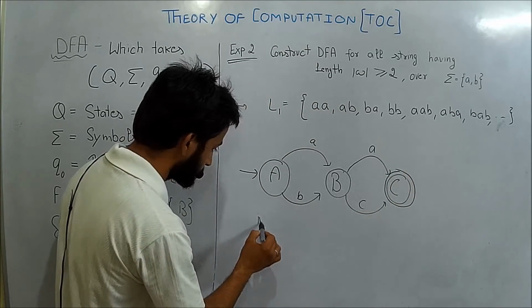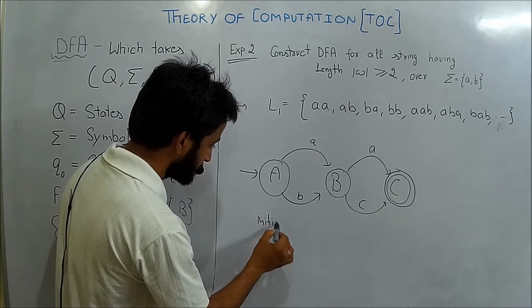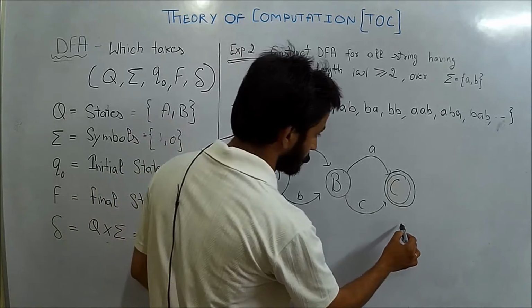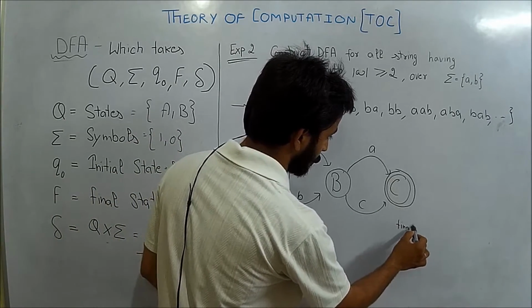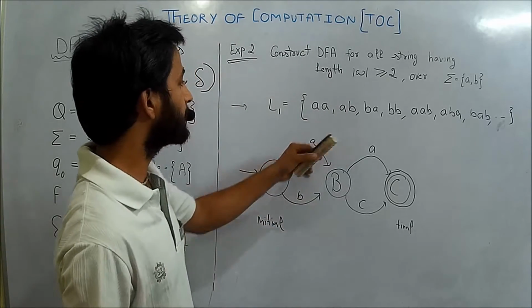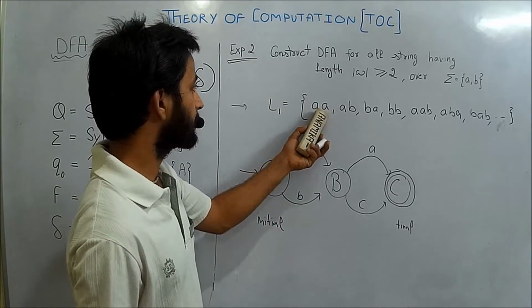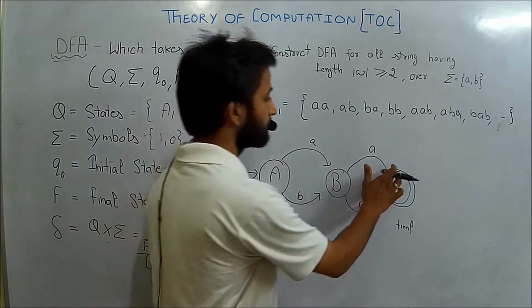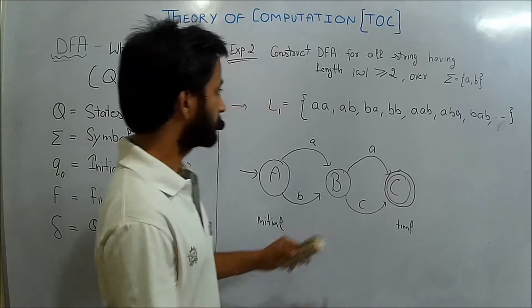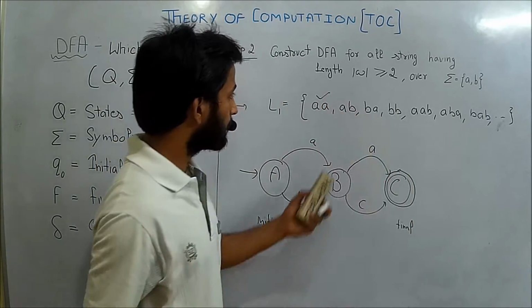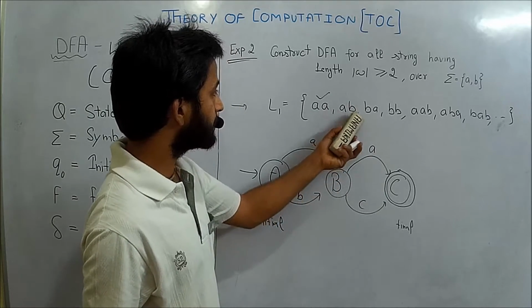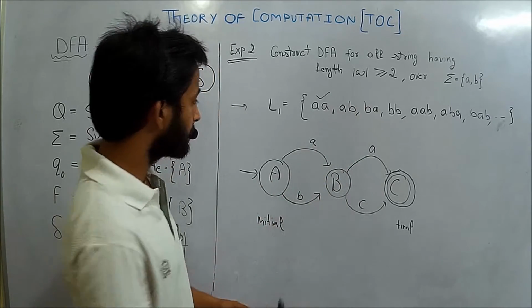This one is initial and this one is final. So for accepting this string AA, I have to make this final. So this is okay. Now let us check whether the string AB is accepted over this DFA or not.